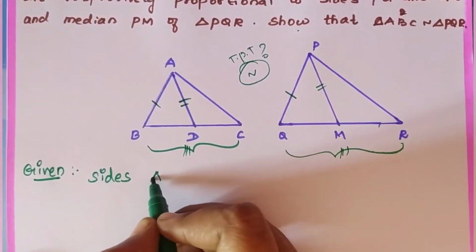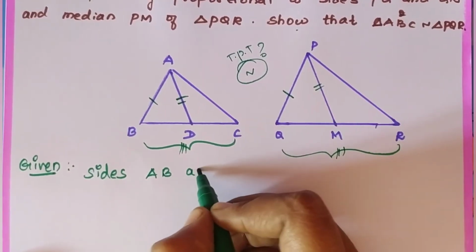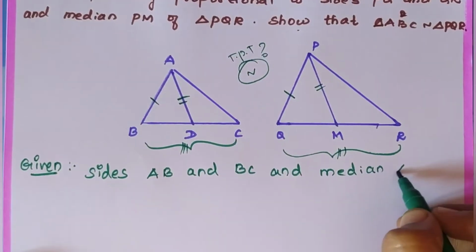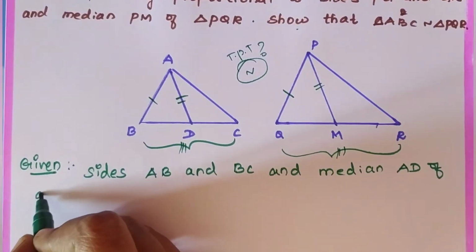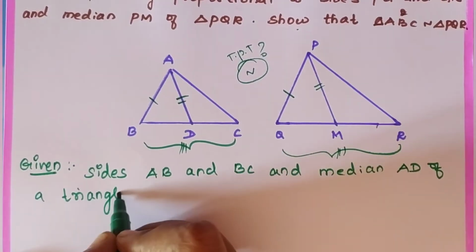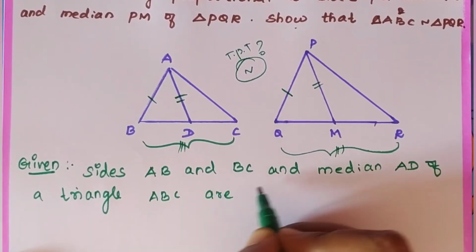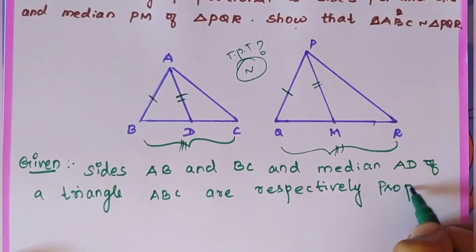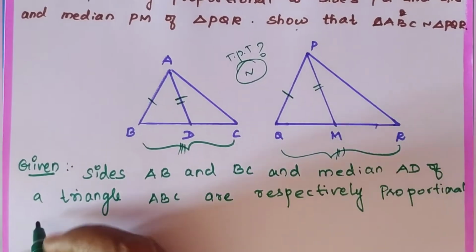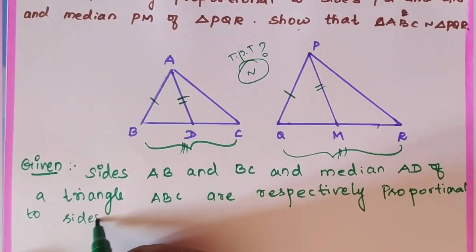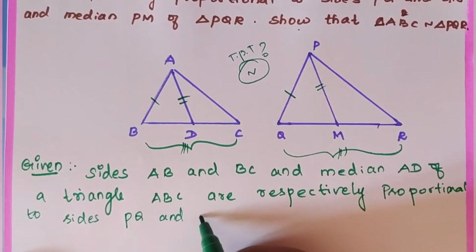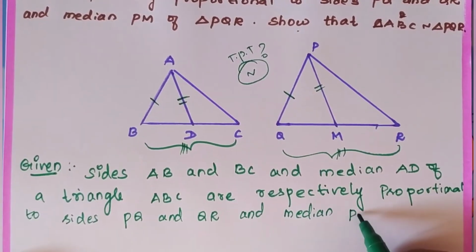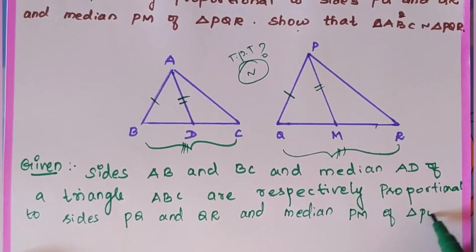Sides AB and BC and median AD of a triangle ABC are respectively proportional to sides PQ, QR and median PM of triangle PQR.